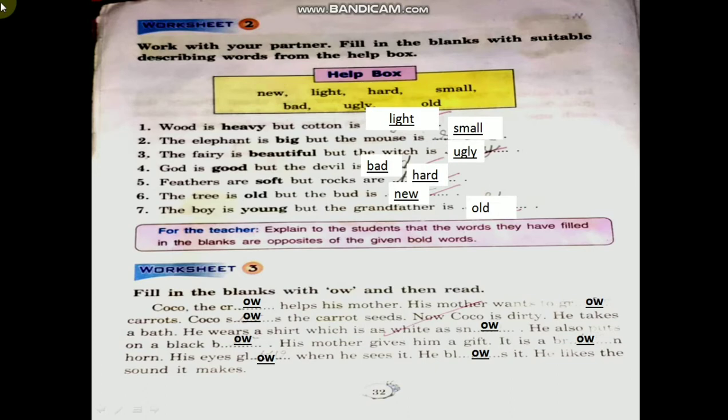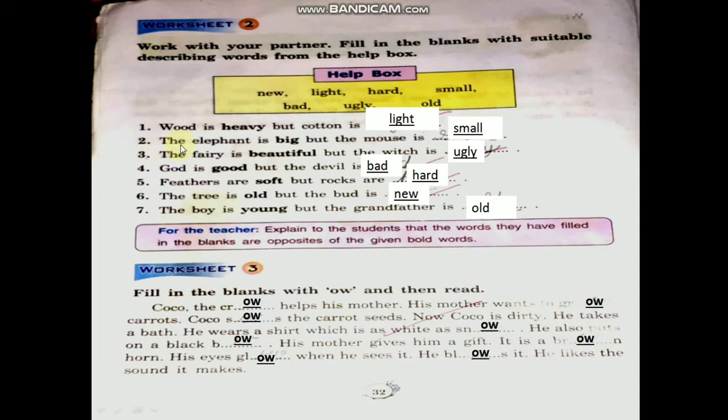Okay children, once again I will explain. All the words which describe the naming words are called describing words. So here given help box. New, bad, light, ugly, hard, small, old. What you have to do? Fill in the blanks with suitable describing words from the help box.